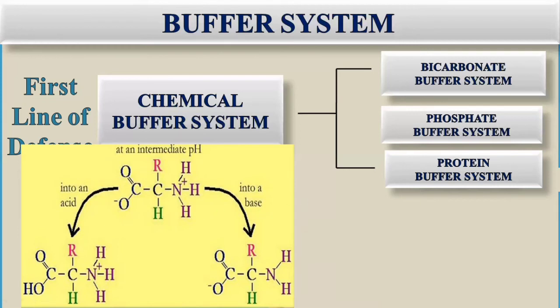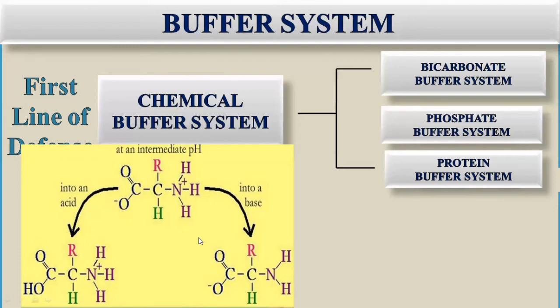In case of decreased pH, it will accept the hydrogen ion. How will it accept the hydrogen ion? Because its amino group acts as a base. And in case of increased pH, this carboxyl group acts as an acid. By the release of hydrogen ion, it will neutralize the alkaline environment.